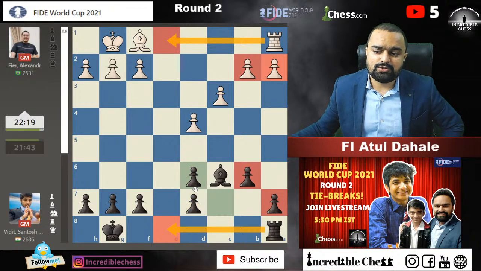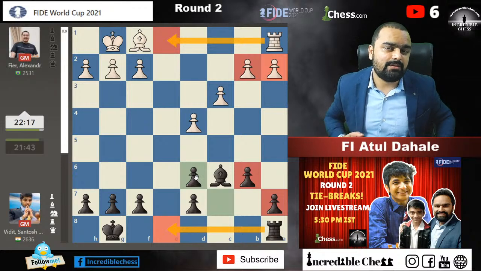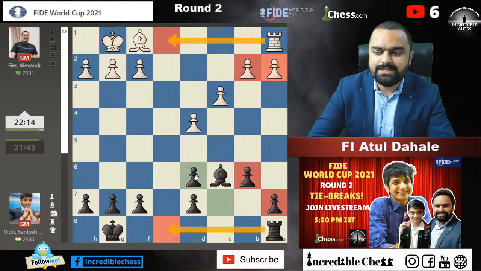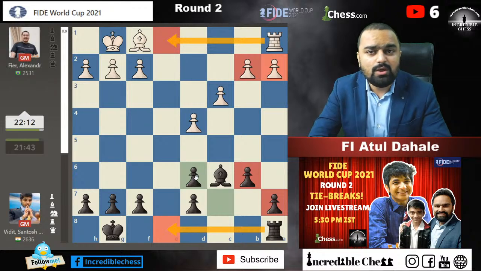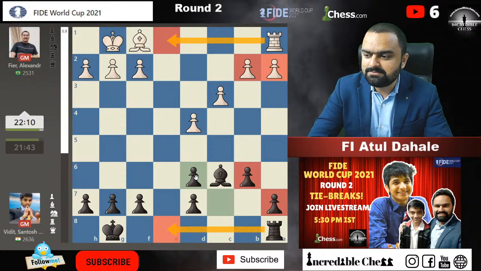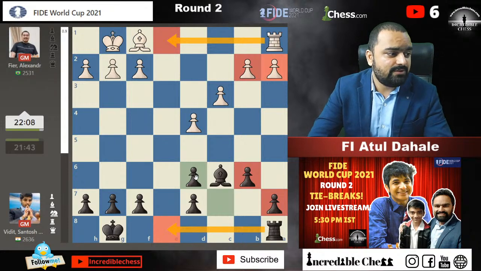Okay, maybe he wants to just fight it out in the game when he will be having the white pieces, and with the black pieces he just wants to hold on to the position, nothing else. Maybe we'll figure these things out, guys. We'll figure it out.